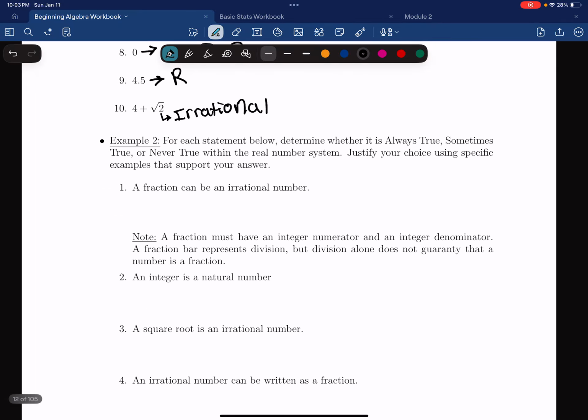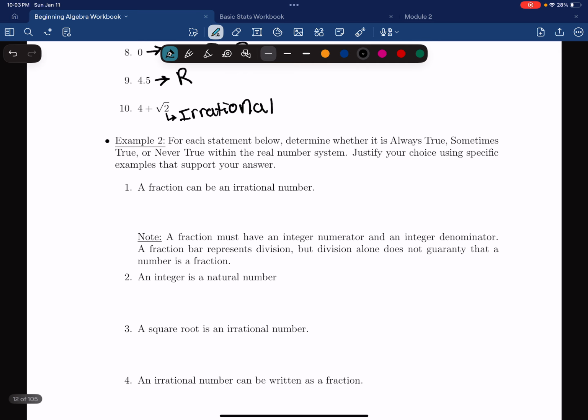Alrighty. Looking at our example type 2, we're going to be given a statement, and we're going to have to decide if that statement is always true, if it's sometimes true, for example, if there's a case where the statement would be true and there could be a case that the statement is false, or if the statement is just completely false and it's never true. And then we're going to have to justify what we were saying by giving some examples. So let's work through it.